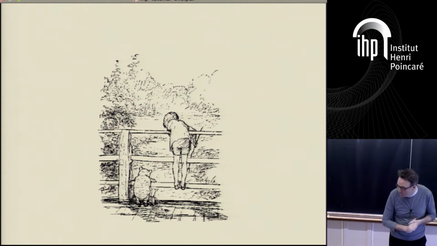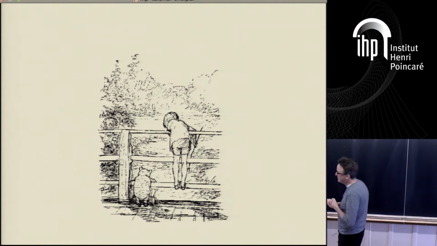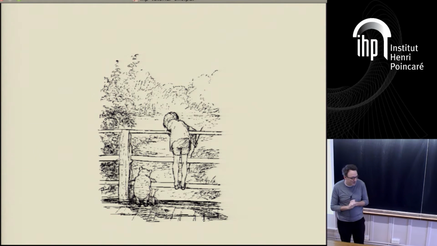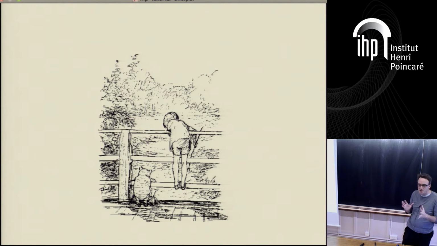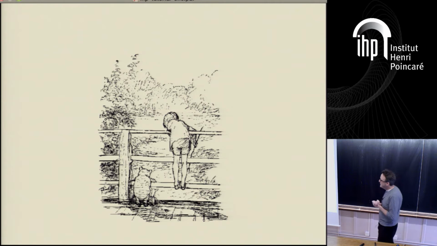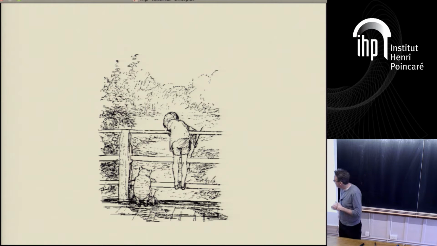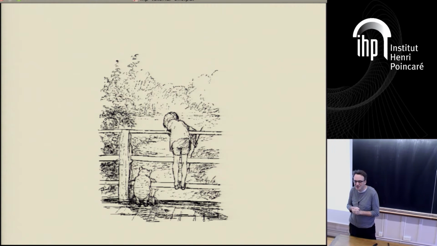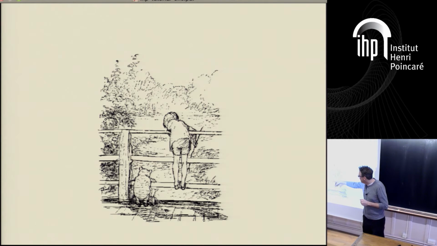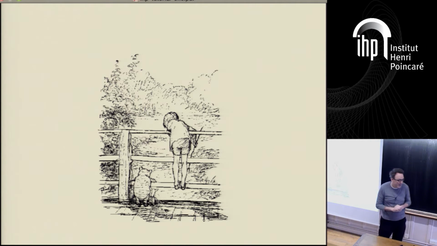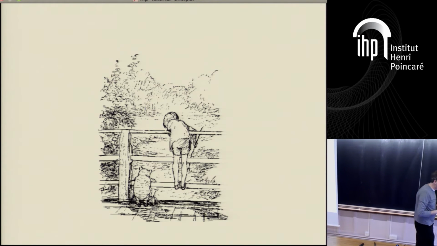Right. So you've heard, I suppose, quite a lot about data structure problems. These are streaming problems, which are related to data structure problems, but there's a slight twist on them. So this, in some sense, is the original streaming problem. Does anyone who's not from Britain know what game they're playing here? So this is Christopher Robin, that's Winnie the Pooh, and that's Piglet. And they're playing a game called Pooh Sticks.